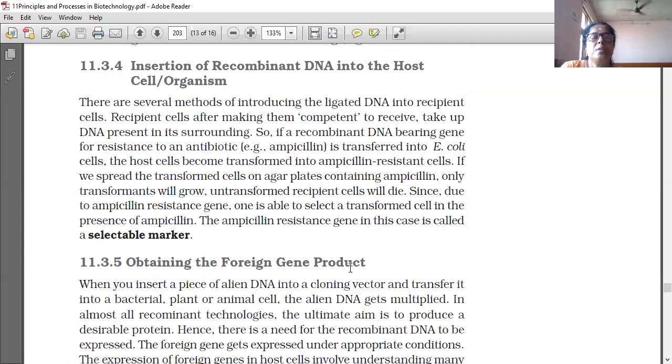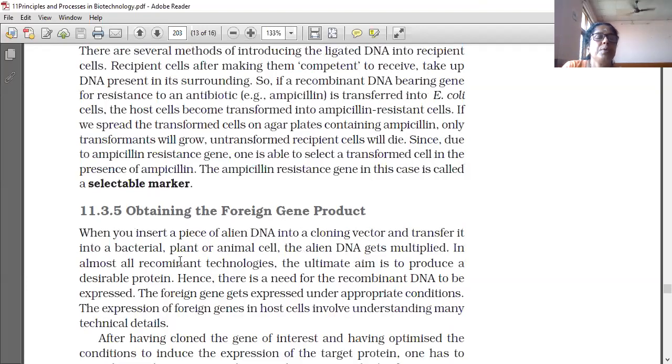Obtaining the foreign gene product. When you insert a piece of alien DNA into a cloning vector and transfer it into a bacterial or plant or animal cell, it will get multiplied. That multiplication is more than 1 million times. So we have to produce a desirable gene product by using this recombinant DNA technology.